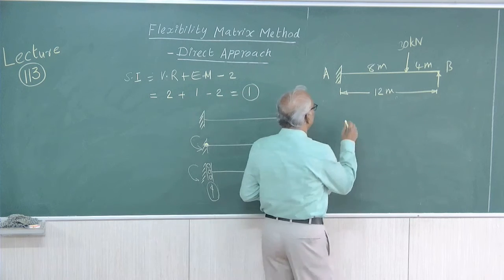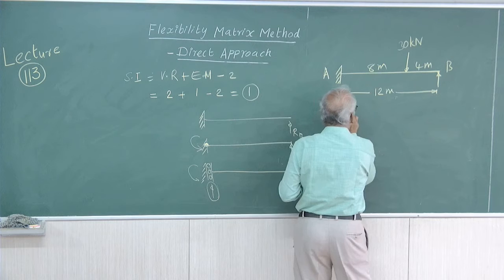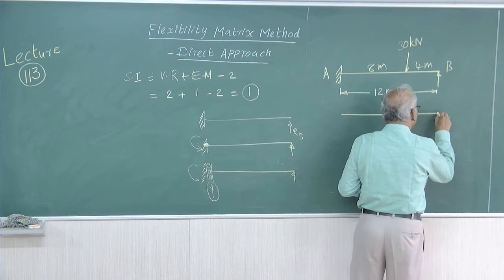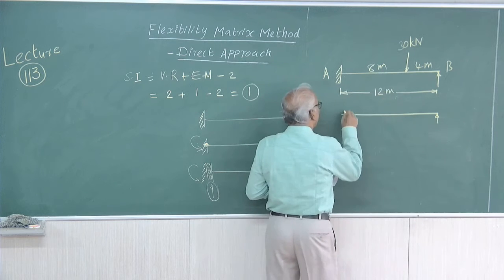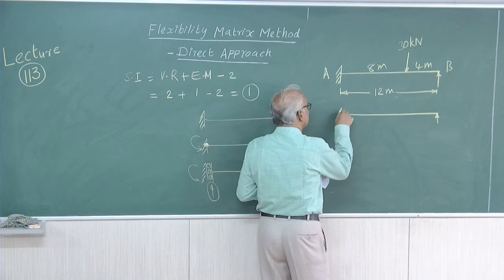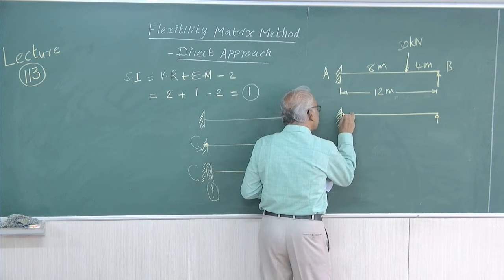Now in our case, there is only 1 degree of redundancy. So we will remove the moment carrying capacity. That is, you retain this support, and this is the fixed support that is given. What we do is we introduce a hinge at the point A.